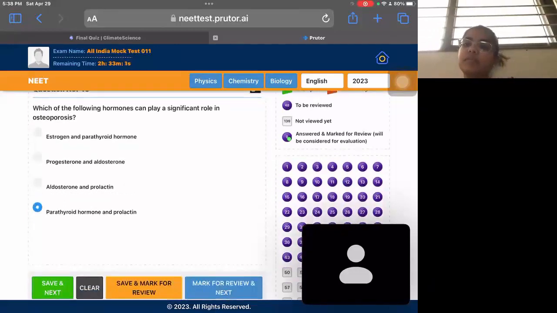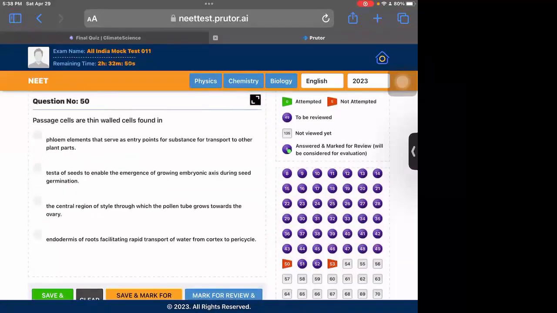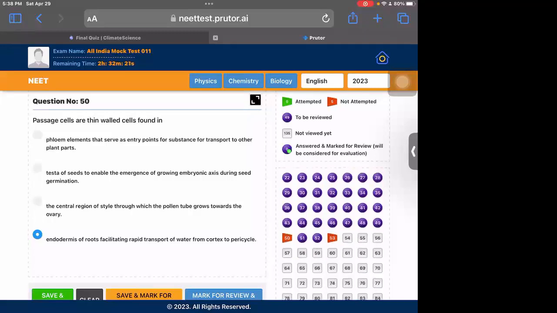Then question 50 is passage cells. Passage cells are found in the endoderm. This is given in NCERT. They are found in the endoderm and they help in the transport of water. So option 4 is the correct one. They do not help in the transport of solute particles. So option 1 is incorrect. They are not test of seeds. They are not found in central region of style. So option 4 is the correct one.